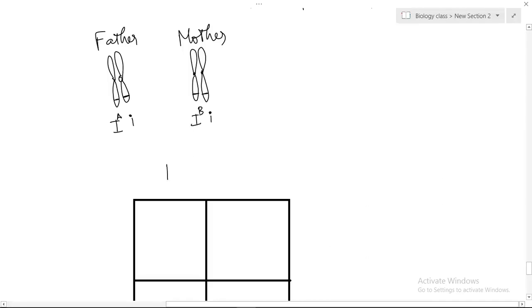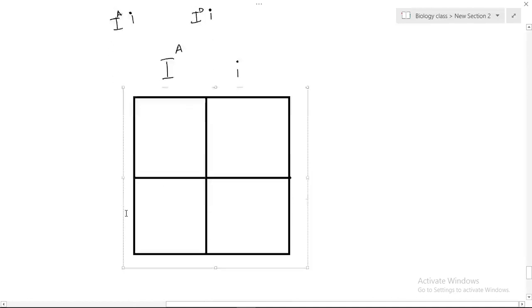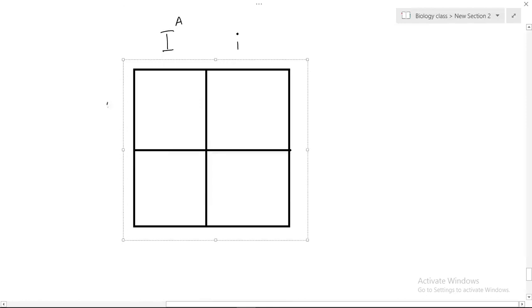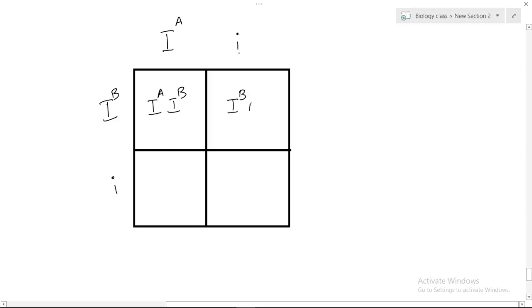So I represent the father's alleles here, IA and lowercase i, and the mother's here, IB and lowercase i. So what will offspring be? IA and IB, here IB and lowercase i, here IA and lowercase i, and here lowercase i and lowercase i.